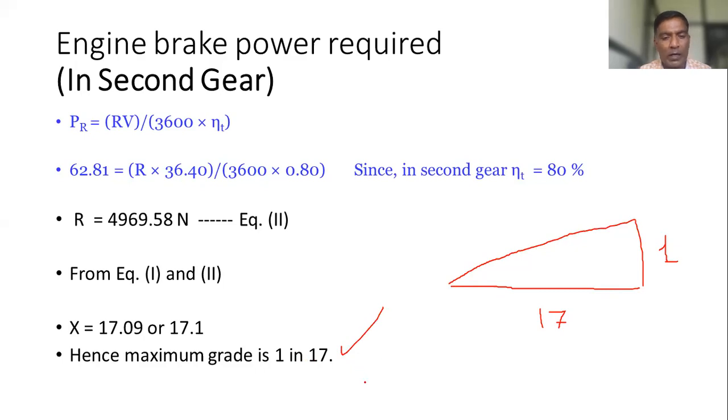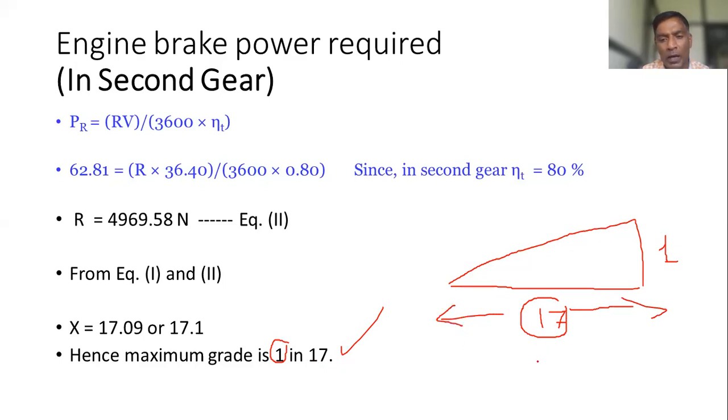The vehicle can lift, whenever we consider height, by 1 meter when it travels 17 meters in the forward direction.